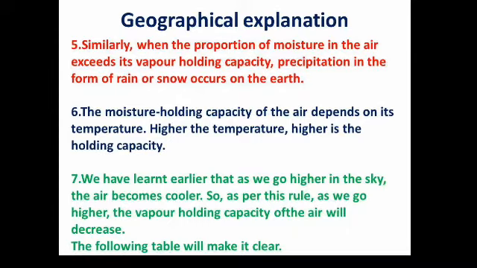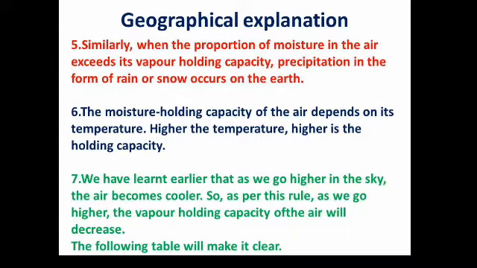The moisture holding capacity of the air depends on its temperature. Temperature is the major natural factor which affects moisture. The higher the temperature, the higher the holding capacity, and the lower the temperature, the lower the moisture holding capacity.